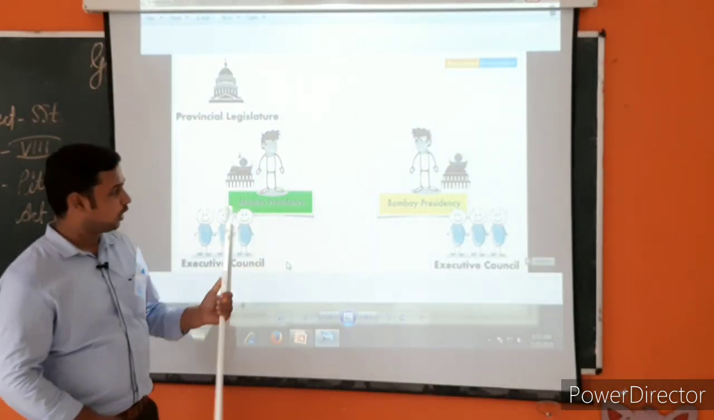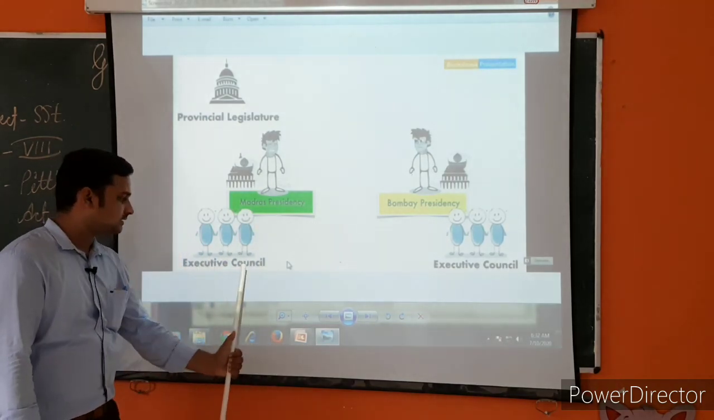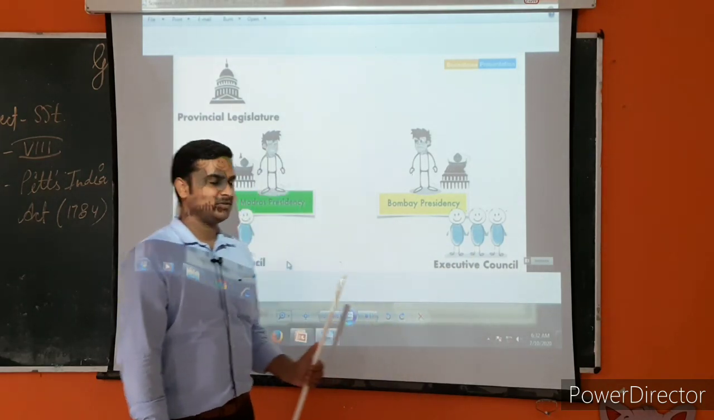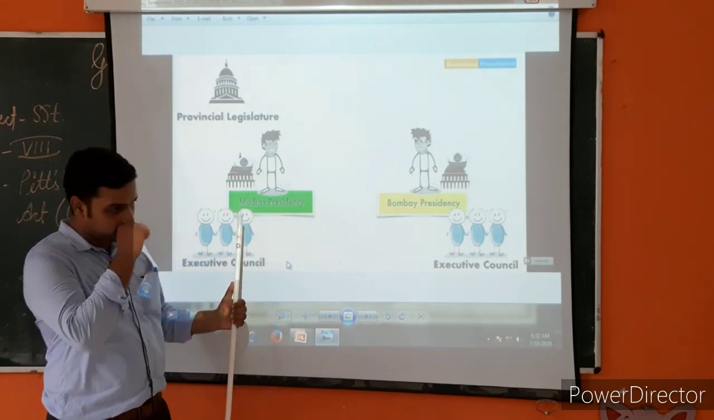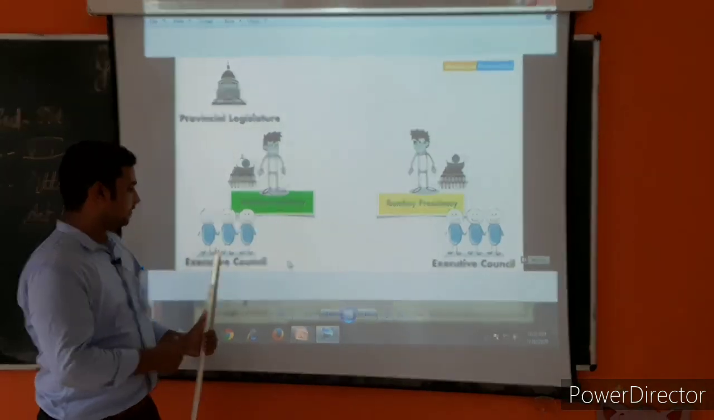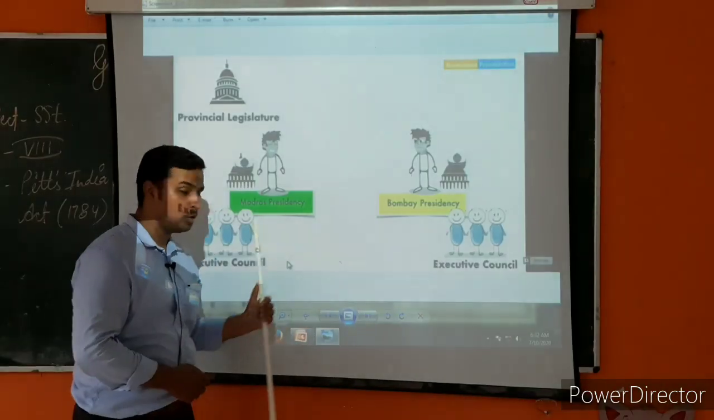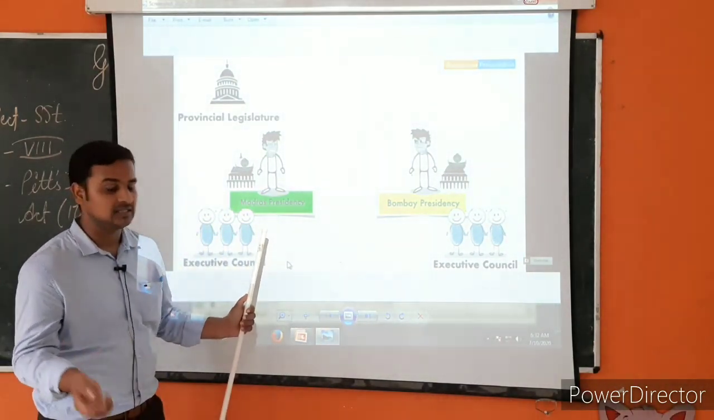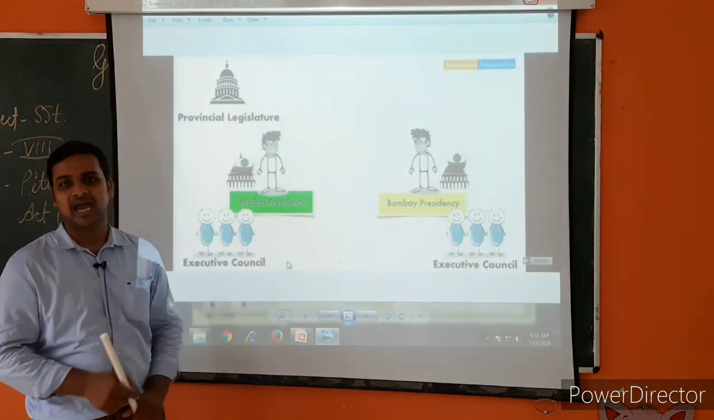Madras Presidency also has 3 executive councils and Bombay Presidency also has 3 executive councils, to which these governors are responsible. It means they have to report to these executive councils in terms of passing a bill. So this was the Provincial Legislature as far as Pitt's India Act is concerned.